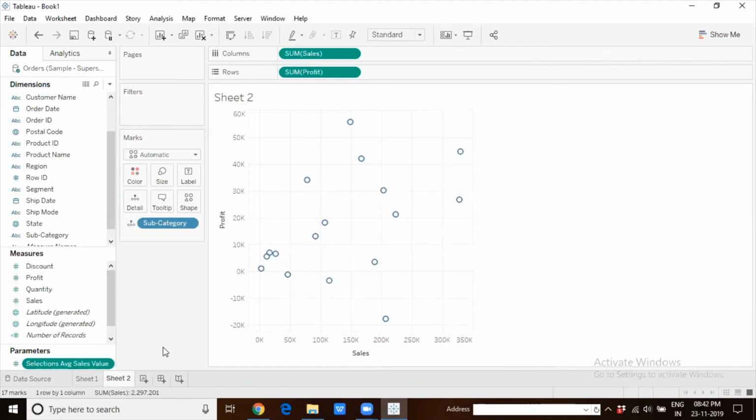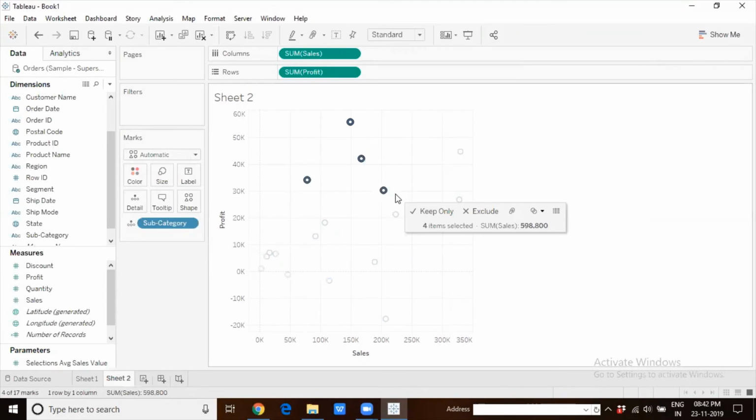We did not create it initially, we created it while applying the action at this worksheet level. Now when I select a few data points, the average is being computed, but we have to display it somewhere, right? We have created the action, we have created the parameter, everything is fine, but where do we display the average?